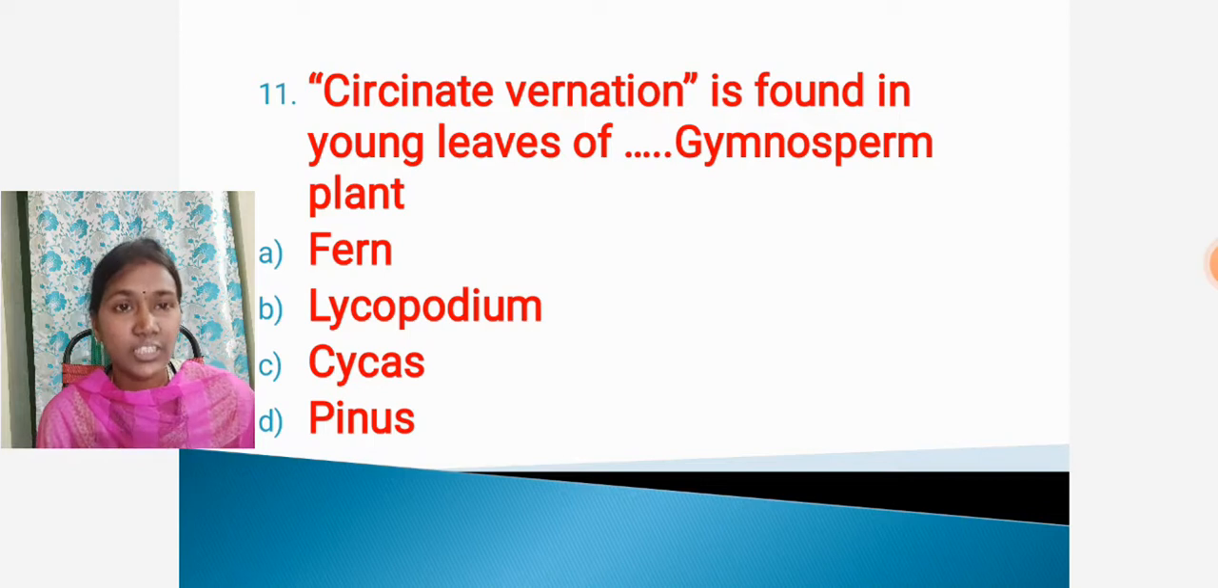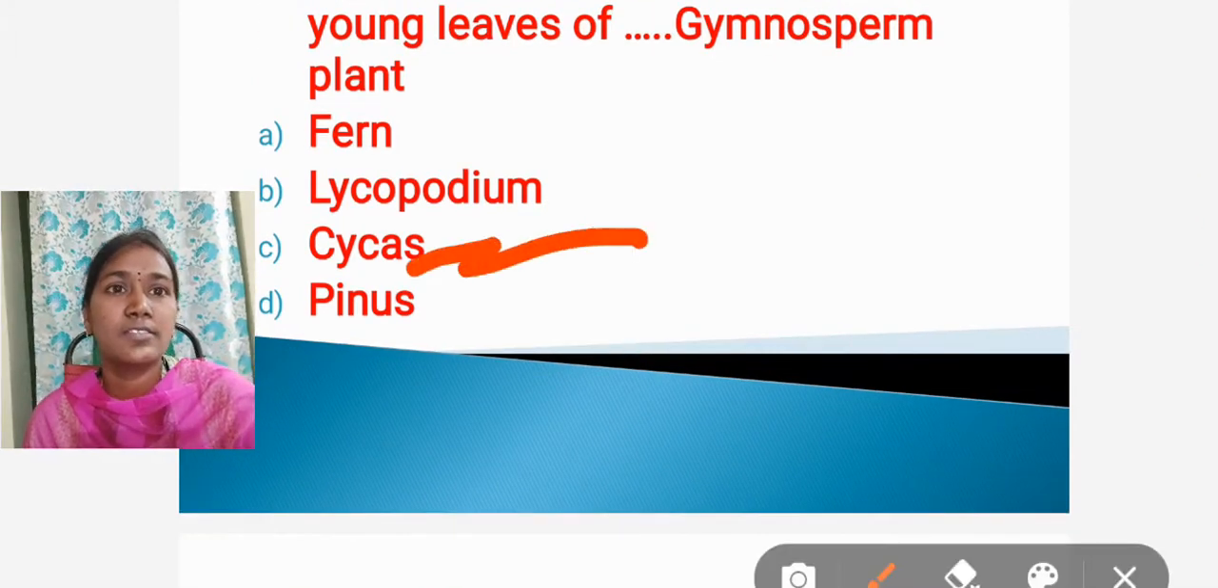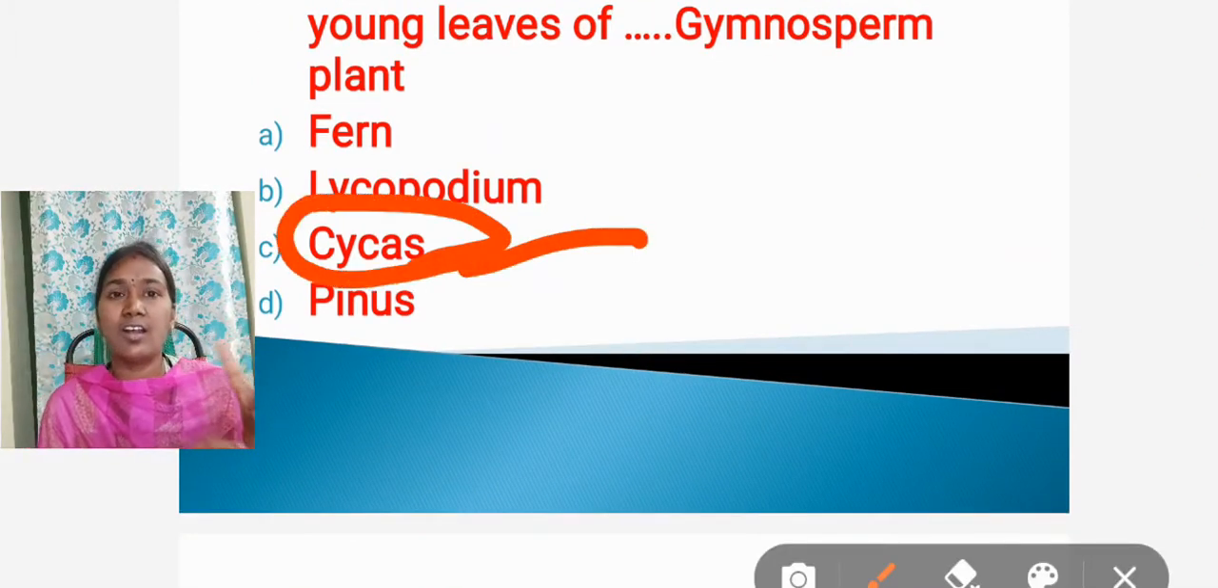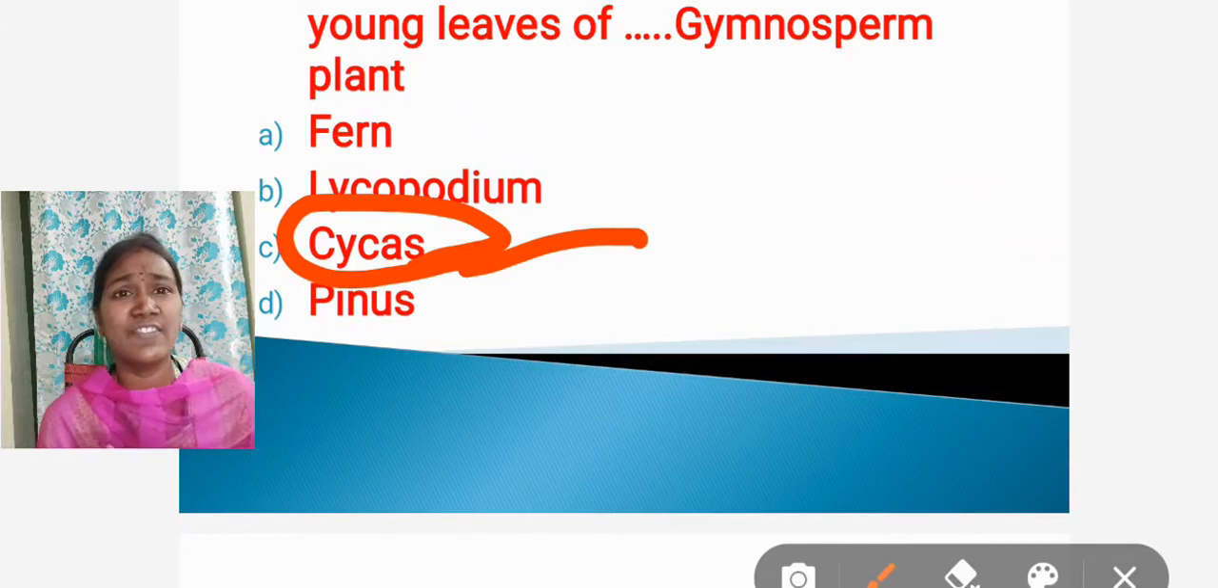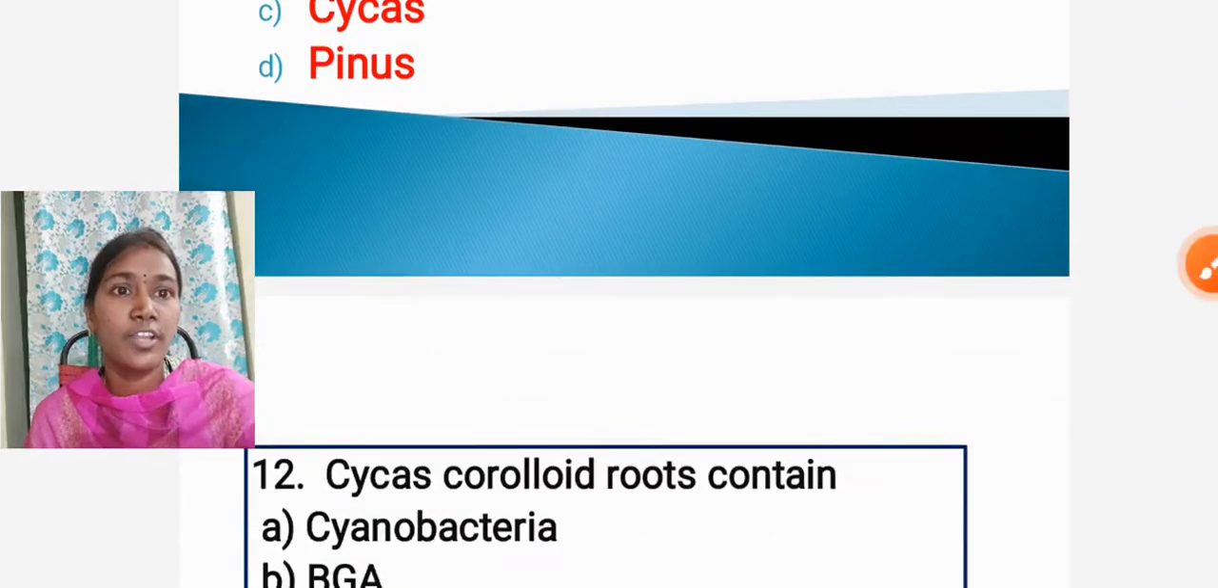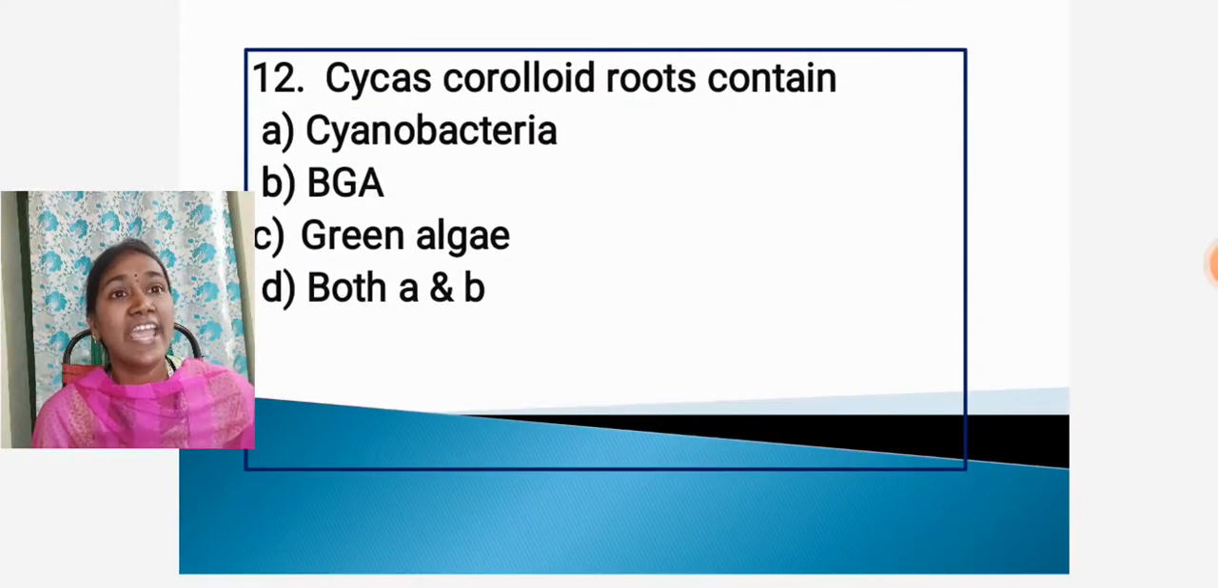Option A, fern. Option B, Lycopodium. Option C, Cycas. Option D, Pinus. The answer is Cycas. Check the gymnosperms part 1 video. In that video, I explained in detail the circinate venation as a note, and I showed one picture of the circinate venation of the young leaves. That is the answer.